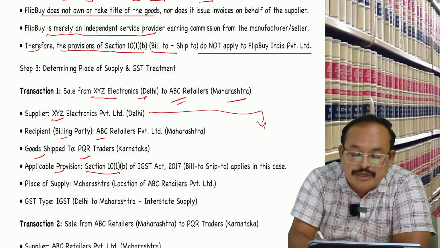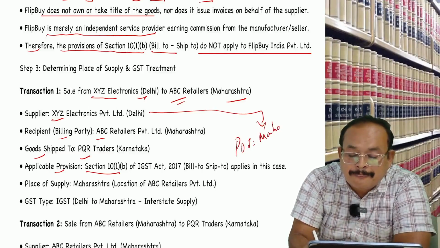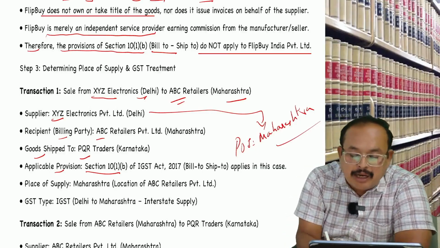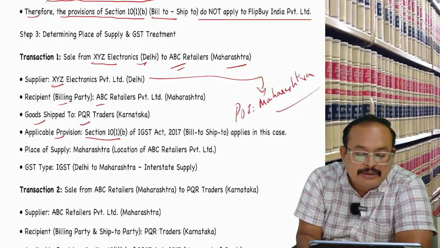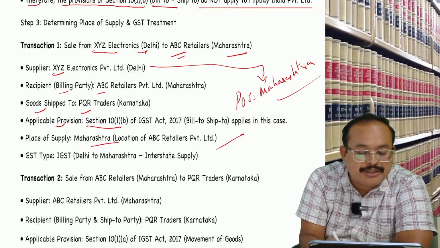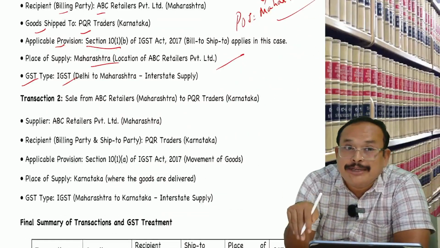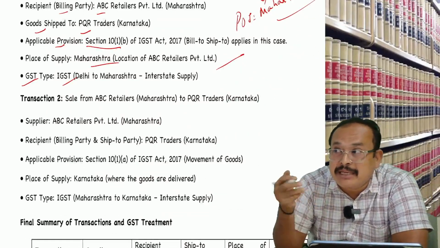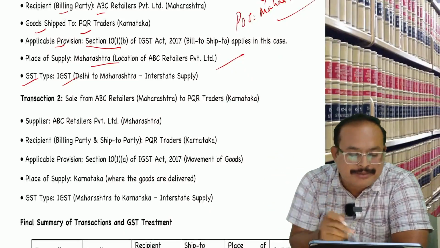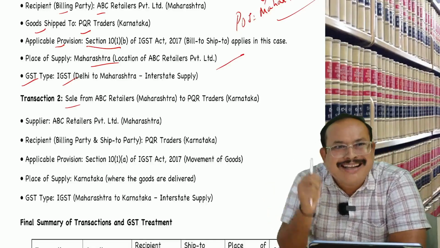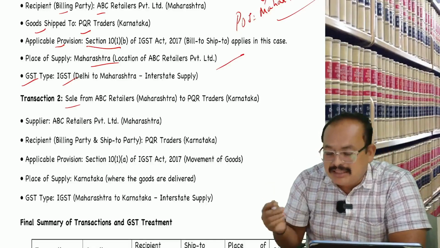Maharashtra is a very big state, Raja. We have a capital, Maharashtra. Get my point, sir? Is it clear? Then, principally Maharashtra, correct. IGST will be levied. Then transaction 2. Transaction between ABC and PQR. It is a supply involving movement, no? 10(1)(a), because registered persons.